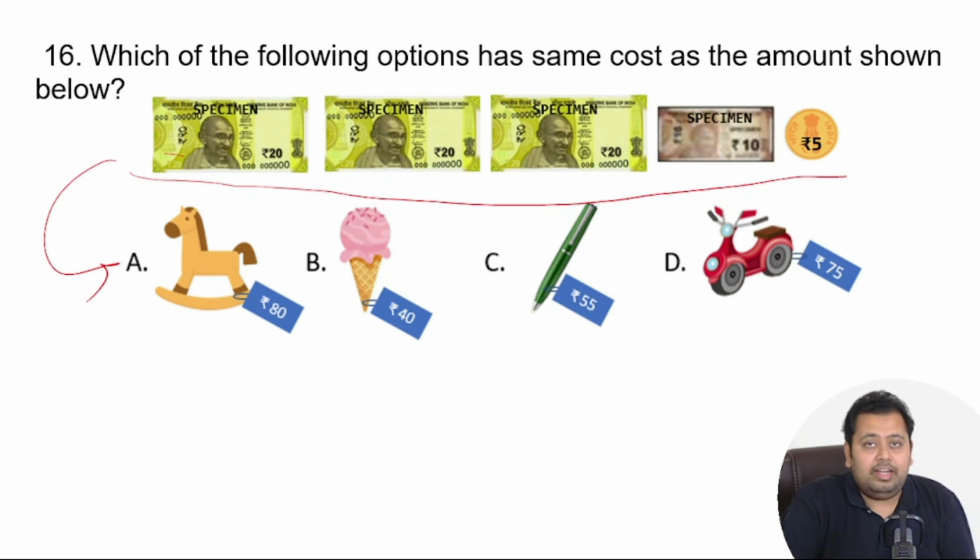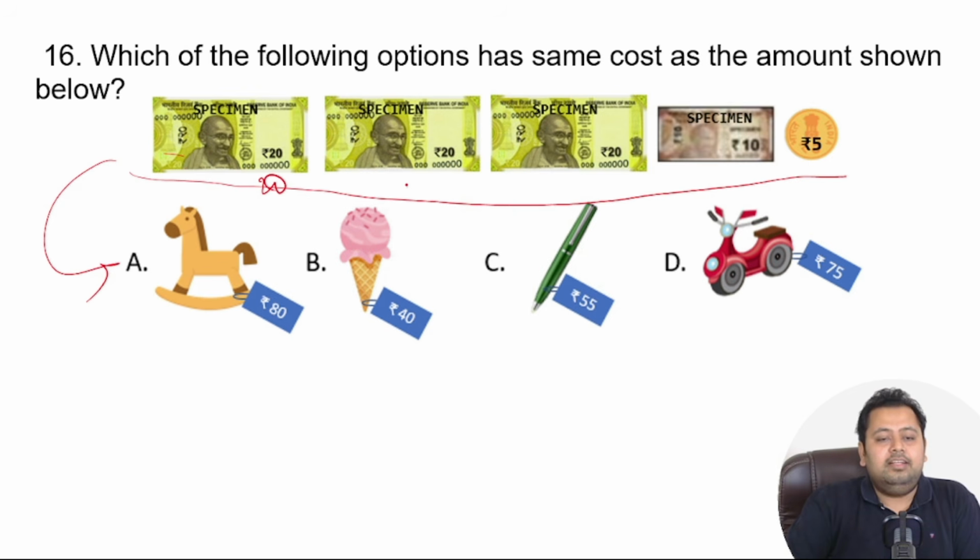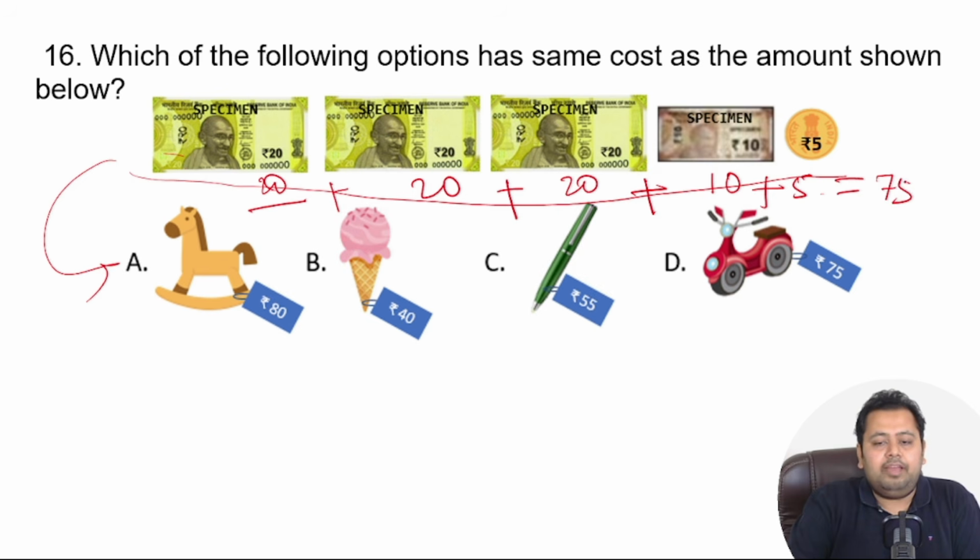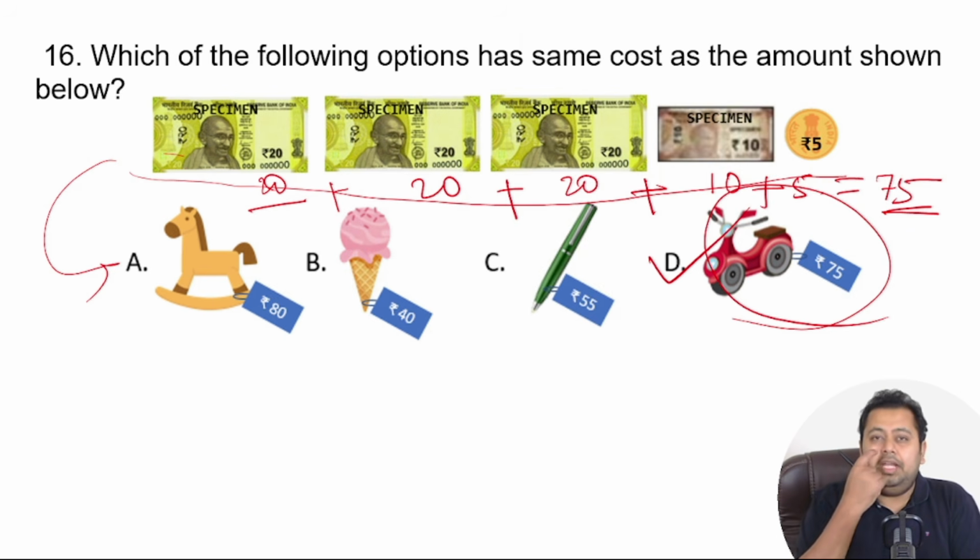Great. I hope you have already solved the problem. If you see, this is rupees 20. This is another rupees 20, another rupees 20, rupees 10, rupees 5. So 20 plus 20 plus 20 plus 10 plus 5. If you add, this is going to be rupees 75. And the product that has the same amount is option number D, right? If you got it correct, give yourself a star and we move to the next one.